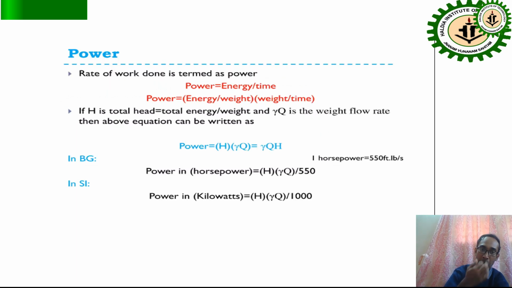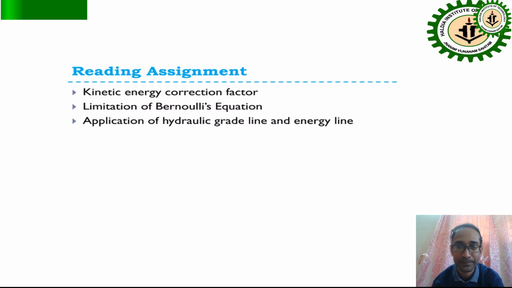So now power. Power is the rate of work done. So power becomes energy per time, so energy by weight times weight by time. So we can say H into gamma into Q. H is the total energy by weight, and gamma Q is the weight flow rate. Then the equation becomes H into gamma into Q. So Q gamma H is power. In SI units it is kilowatts, in BG units it is horsepower.